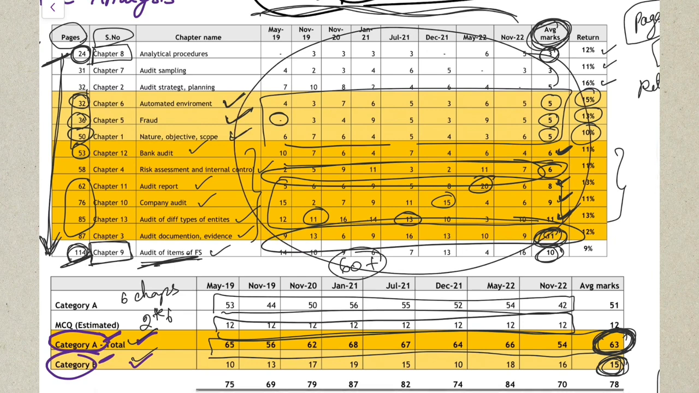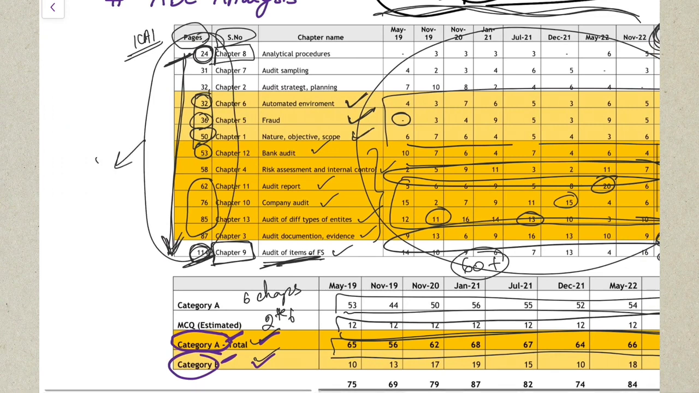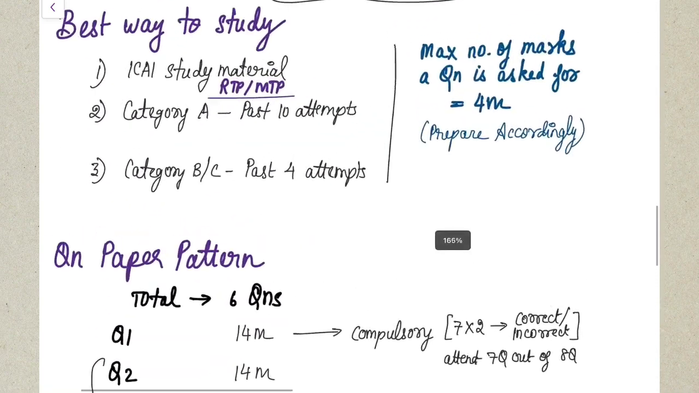So categorizing them into category A and category B based on just the average marks will be very difficult, because it is being questioned consistently in all the chapters. But depending on the number of pages you will have to study, what is the return you're getting on it. Based on that, if you categorize, then that is not a way of categorizing. So please concentrate on the category A chapters and study them very well.